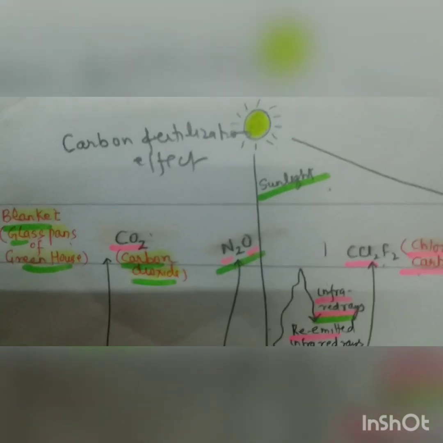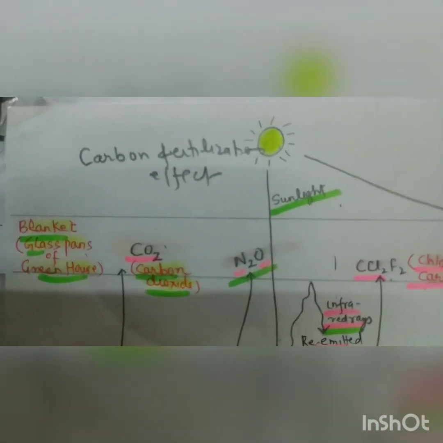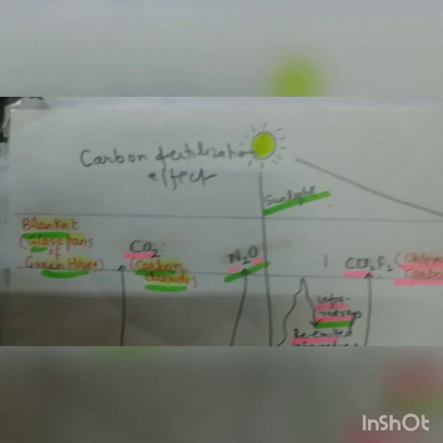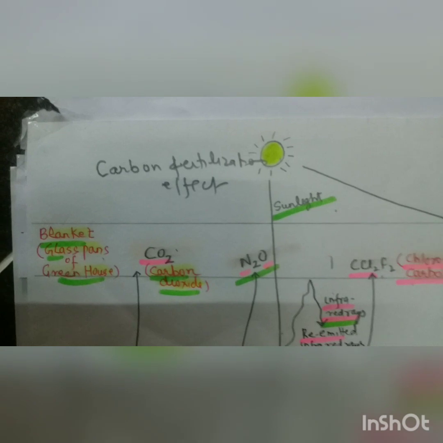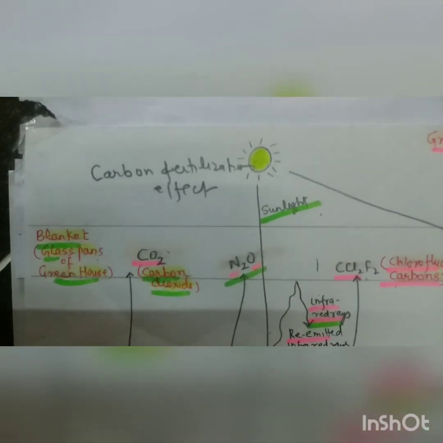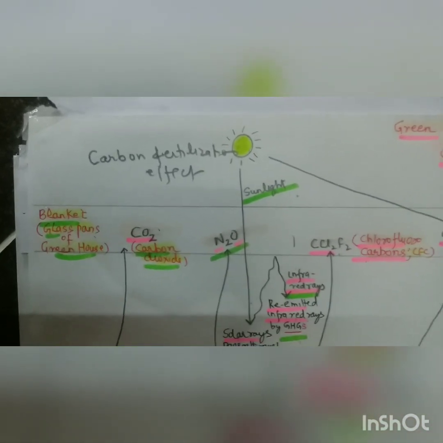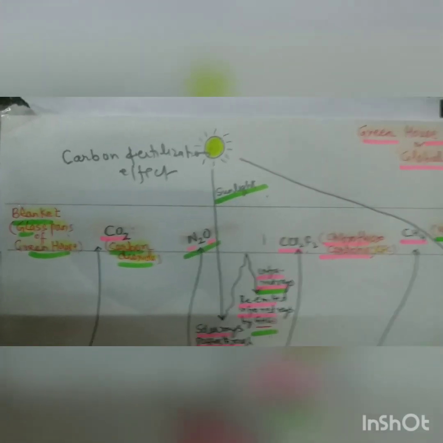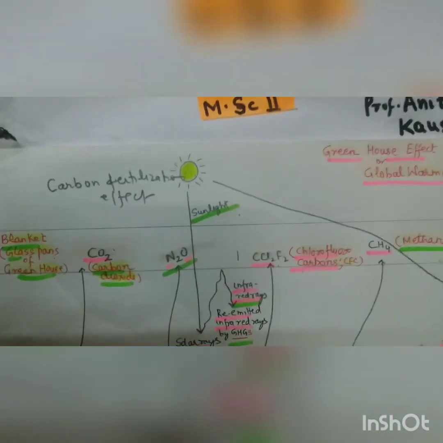It is the carbon dioxide fertilization effect which increases photosynthesis, and photosynthesis will increase the yield. So this is the positive effect of the greenhouse effect, and besides that, it will also increase the productivity of the forests.